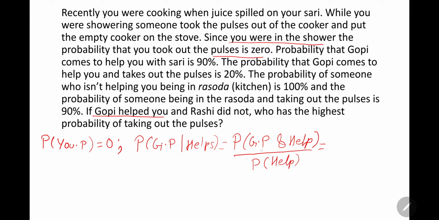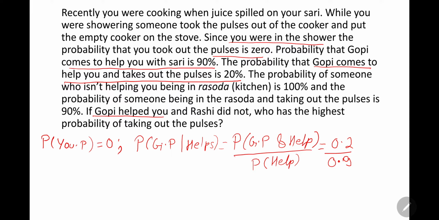The probability of Gopi taking out the pulses and helping you is 20% or 0.2. The probability that she comes to help you is 90% or 0.9. Now let's not solve this just yet.